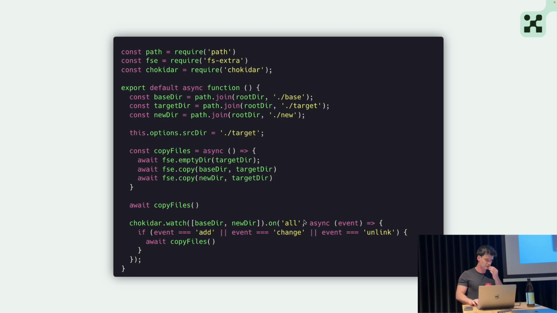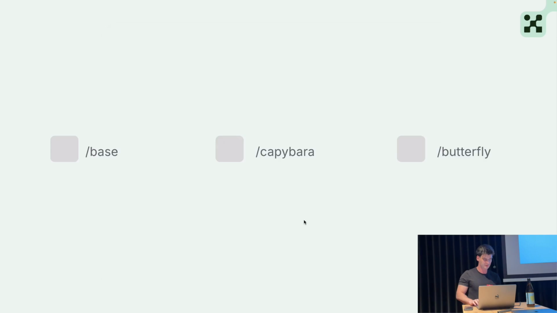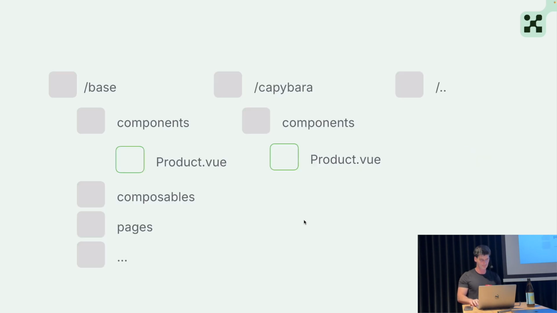So this is for those who don't use Nuxt layers, the code equivalent of using Nuxt layers. So what we will have, based on this, is 3 directories. We'll have a base directory with a base store, a Capybara directory with a Capybara store, and a butterfly directory with a butterfly store. Both of them will be inheriting from base. And based on the files, obviously, sometimes we like to override some of the files. For example, for the Capybara, maybe we want to have a different product page or product component. So then we're just overriding the one from base.